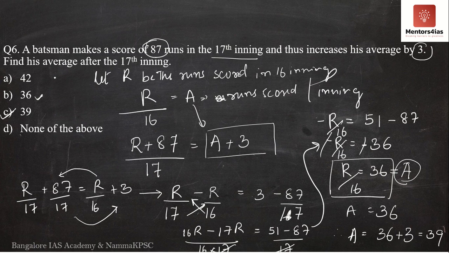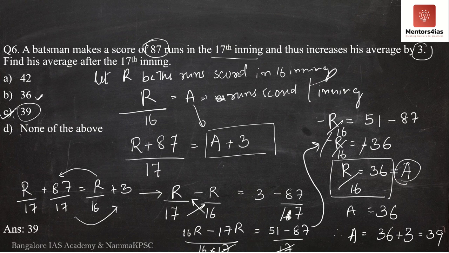Always, the options are designed in such a way that we will make mistakes even though we have solved everything, and we will miss out on this particular step. Because as soon as we get A as 36 under pressure, we will mark B. But the question is asking for C, 39. Therefore, the correct answer is 39. The correct option is option C.